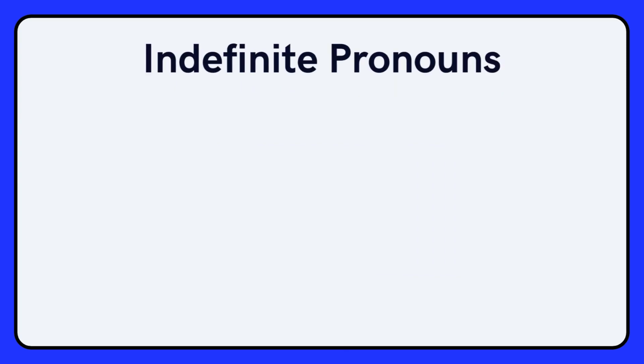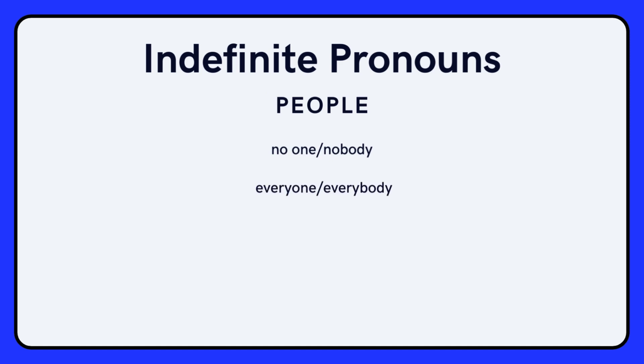Let's look at more indefinite pronouns. We have indefinite pronouns for people, such as no one, nobody, everyone, everybody, someone, somebody, anyone, anybody. When we end in body, it means the same as ending in one. It's just more informal. We can also say one, which is a way to say a person or you.